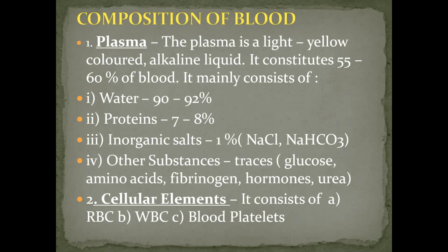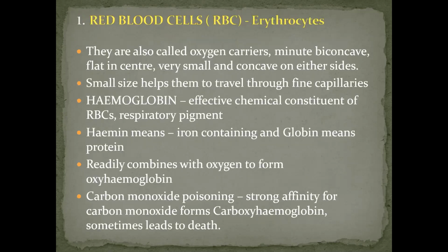Next come the cellular elements, which are also part of the blood itself. They are composed of RBCs, WBCs, and blood platelets. We have heard a lot about RBCs and WBCs. RBCs are the red blood cells, WBCs are white blood cells, and the blood platelets also have a very major role. First we'll discuss the red blood cells.